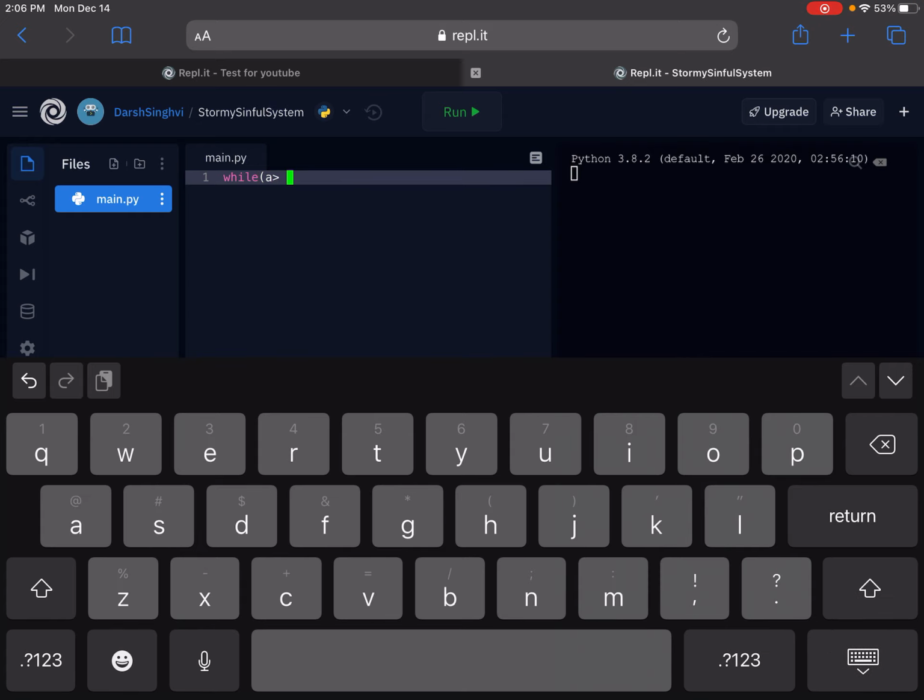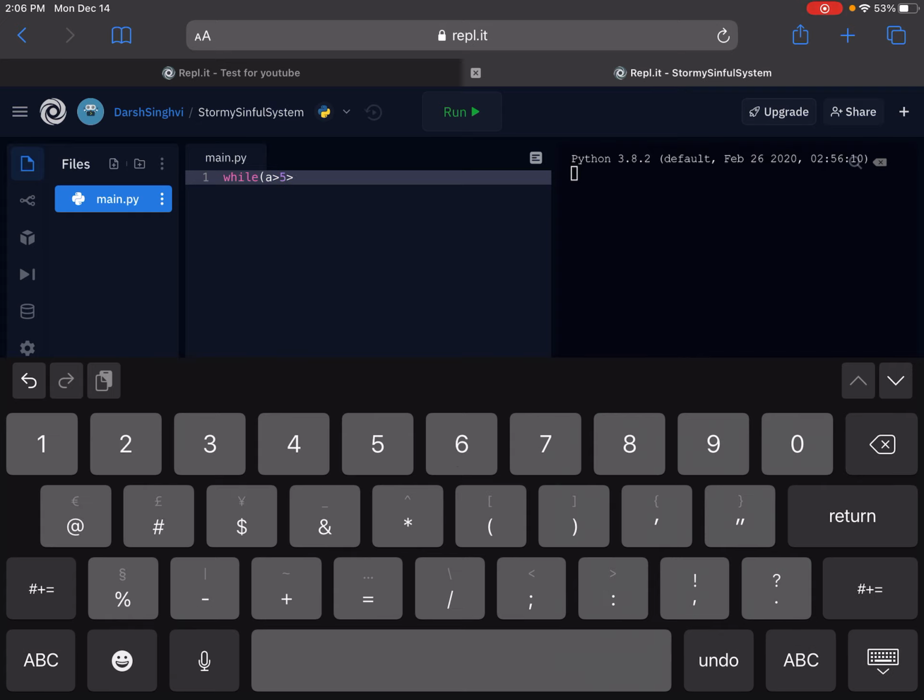That means whatever's inside this while loop will keep on repeating while A is greater than 5. But right when it gets to less than or equal to 5, it's going to stop.